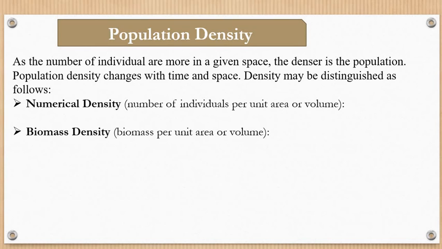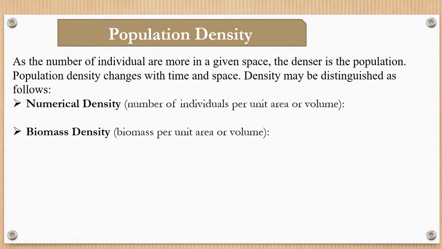Now the next one is biomass density, which is biomass per unit area or volume. When the size of individuals in a population is variable, like trees, fishes, or a mixed population, then it is measured in terms of biomass density.